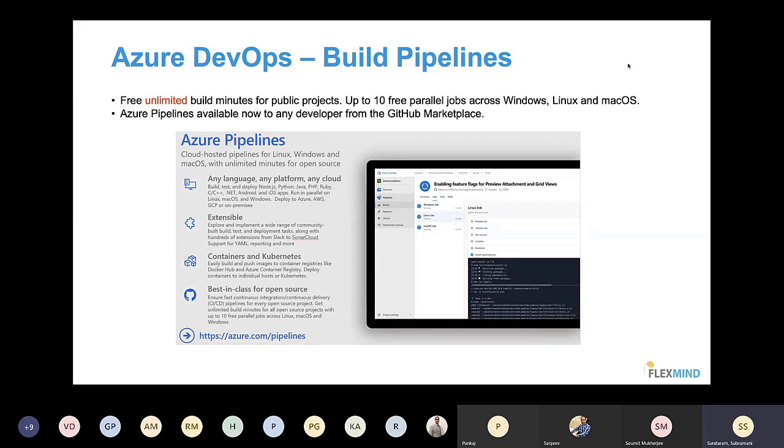If you tell Microsoft, okay, I want a Windows OS, Microsoft will automatically take care of installation of the software and everything, and it will make sure your code is running on that machine and you're getting a proper output. So that kind of advantage Azure DevOps gives you as a CI pipeline hosting service.